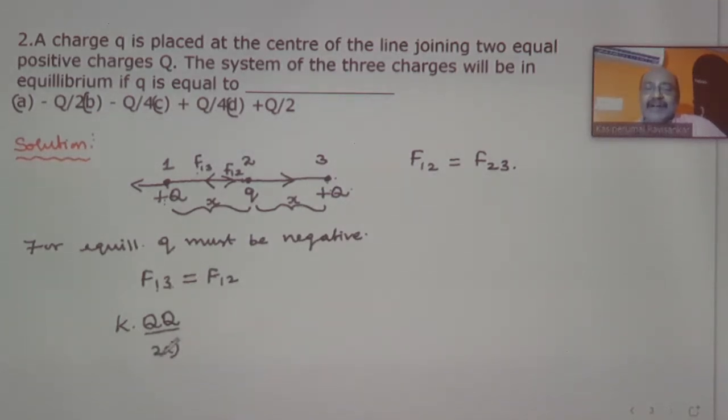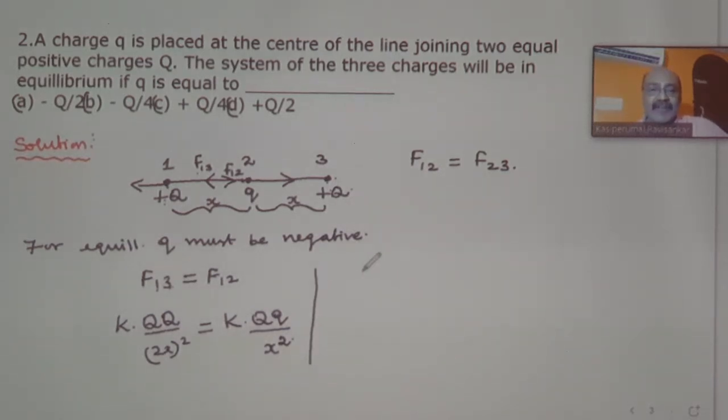So I can write (2x) whole square is equal to, what is F12? Force on the first charge by the second charge. Instead of 1 by 4 pi epsilon 0, I am writing it as K. One of the charges is capital Q, another charge is small q, divided by, what is this distance? This distance I am considering as x. So you will be getting x square.